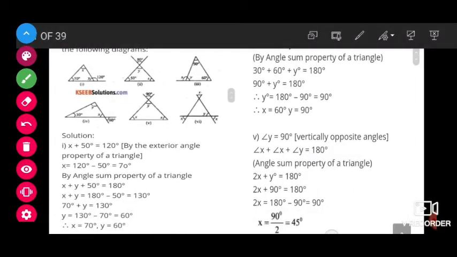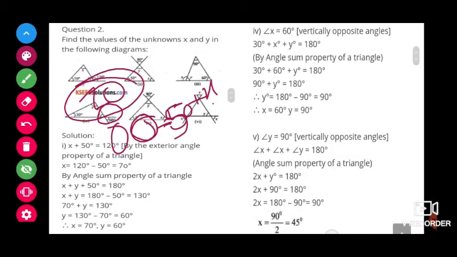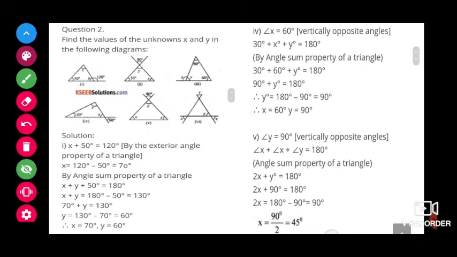See here, I will clearly show the steps. x equals 120 minus 50, that is 70. Now we know that x plus y plus 50 equals 180 from the angle sum property. We already know the value of x is 70 degrees.